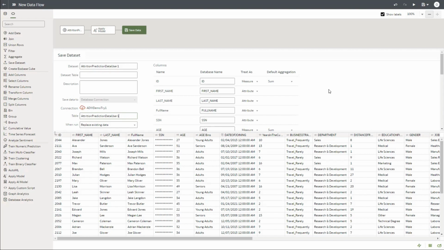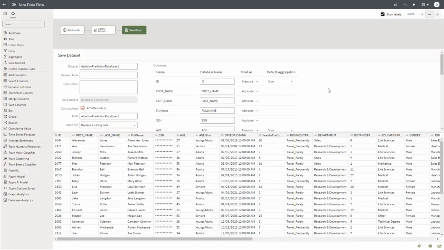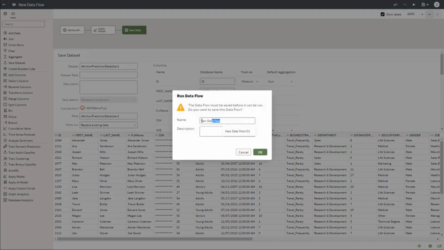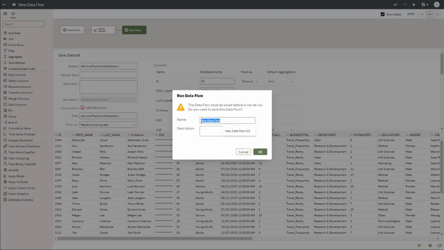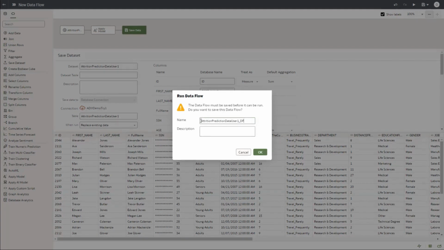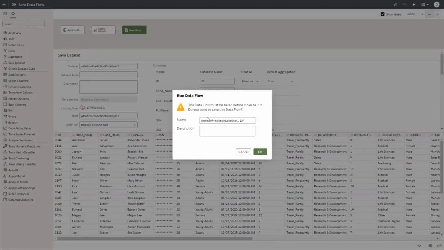And then we are going to run this data flow. This time we will actually run it. So please click on the play option on the top right corner. You would have copied the dataset name, so just paste it to give a meaningful name for the data flow, and just add DF. DF stands for data flow. The idea is that when these objects are created, at a later stage it becomes easy for me to search and identify what was the flow and what was the dataset that I had created for various activities. So I'm going to create the data flow and say okay.